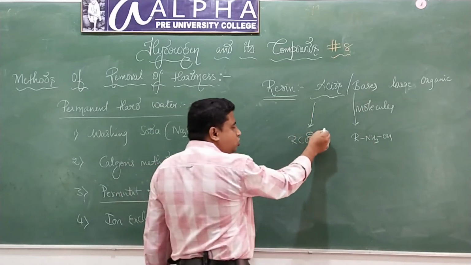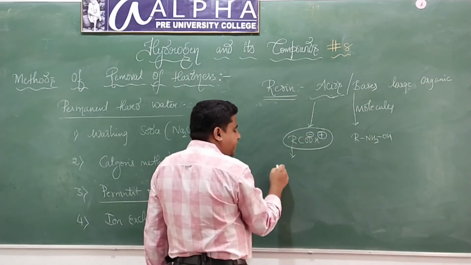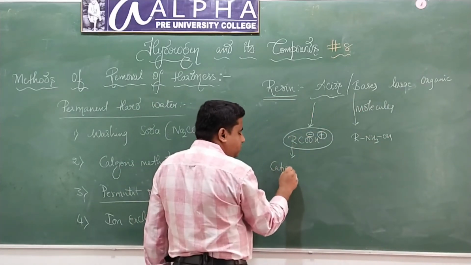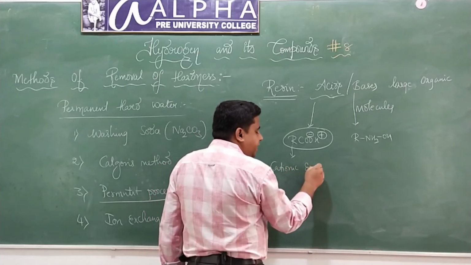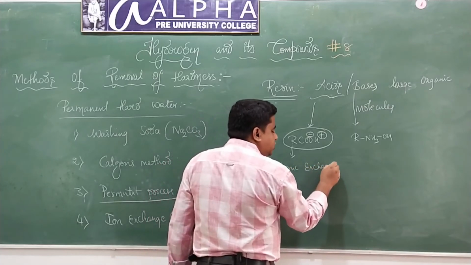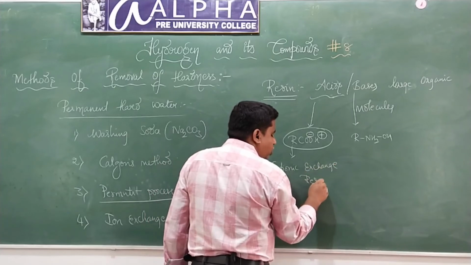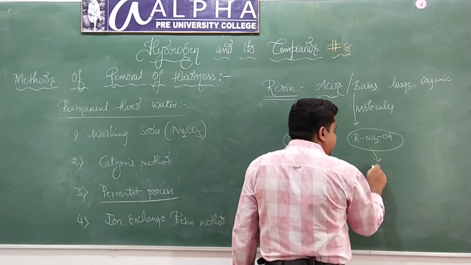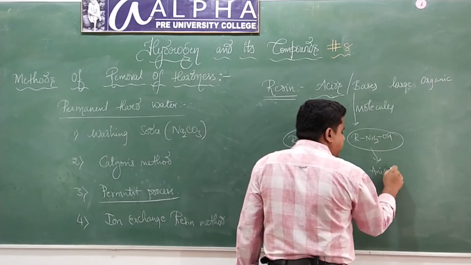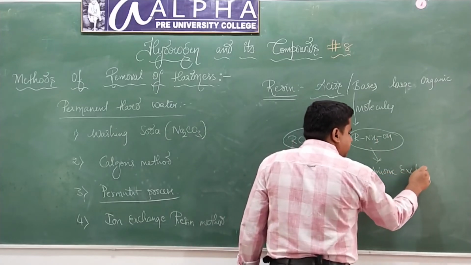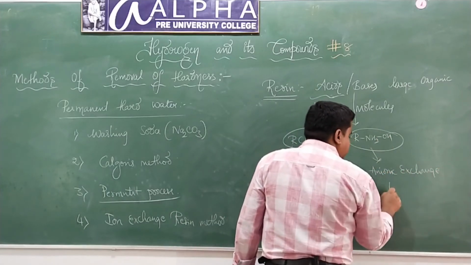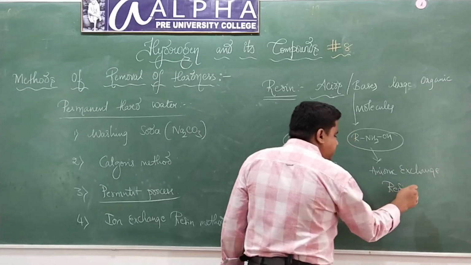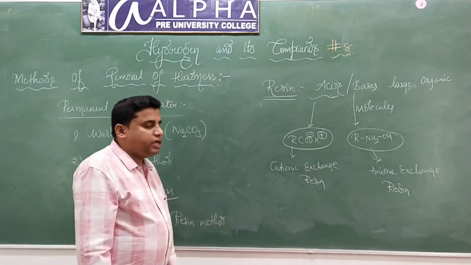The acidic one is also called cationic exchange resin, and this one is called anionic exchange resin. Cationic exchange resin and anionic exchange resin.